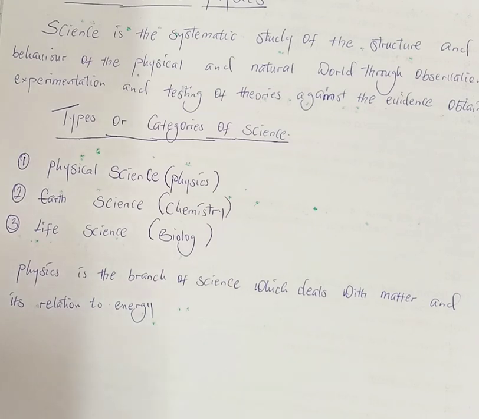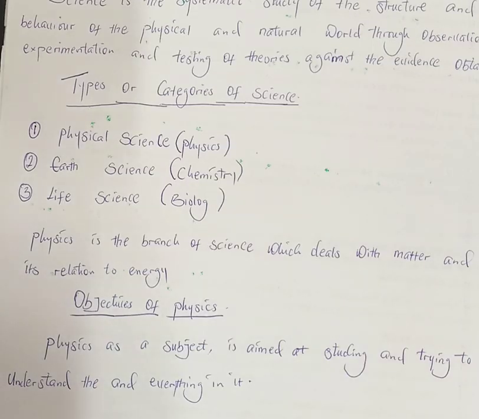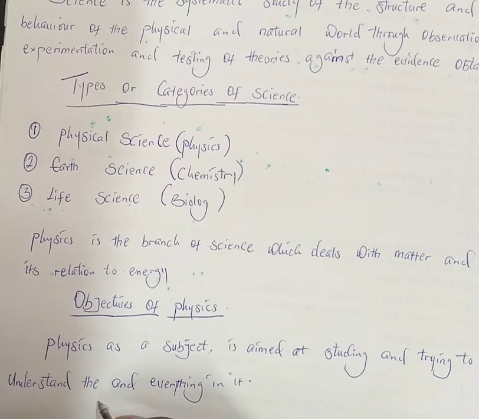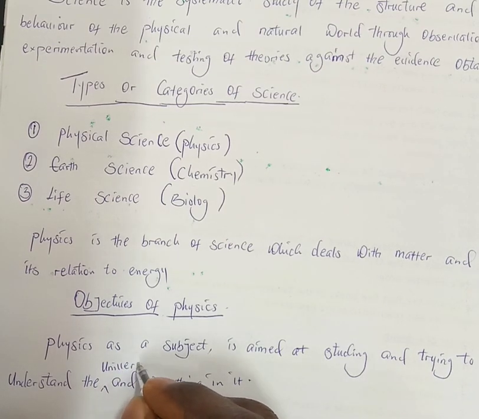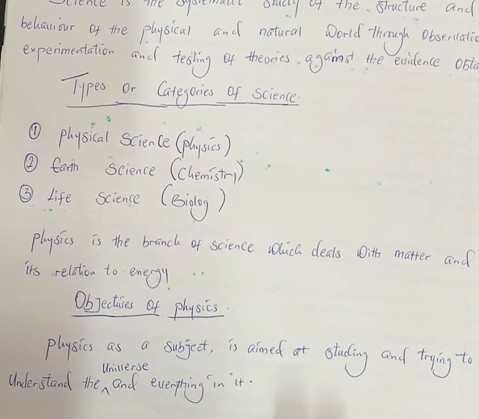Now, having understood what physics is, let's briefly understand the objectives of physics, and then we'll go to the branches of physics. Now, the objectives of physics. This is one of the objectives of physics as a subject. Physics as a subject is aimed at studying and trying to understand the universe and everything in it.